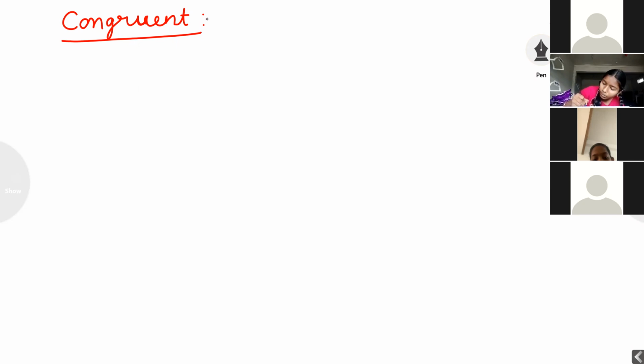In the previous class, I explained to students the meaning of congruent and the meaning of similar. Again, I am recapping in this class also. Listen carefully. What is the meaning of congruent? Whatever geometrical figures they have given, if those figures have the same shape and size, that is called congruent. If two or more figures have the same shape and size, that is called congruent figures. If two figures have the same shape but the sizes are different, that is called similar figures.